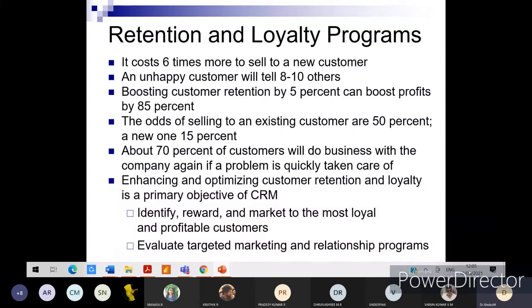It is collective data, collected cumulatively from various companies or through surveys. About 70% of customers will do business with the company again if a problem is quickly taken care of, right? So how quick the response was, how attentive the respondent was to our problems or queries, that is more important.